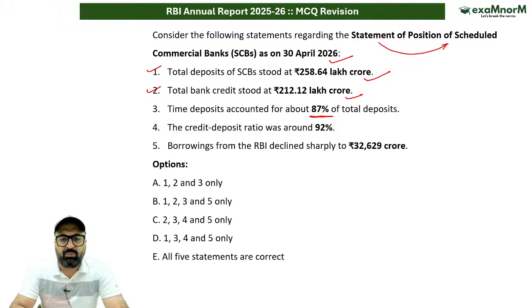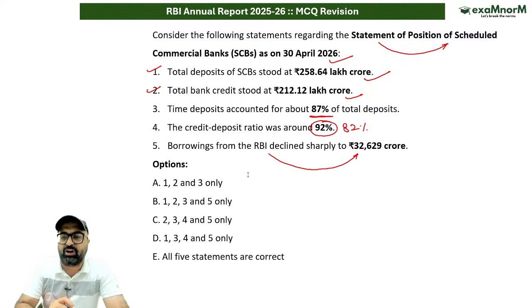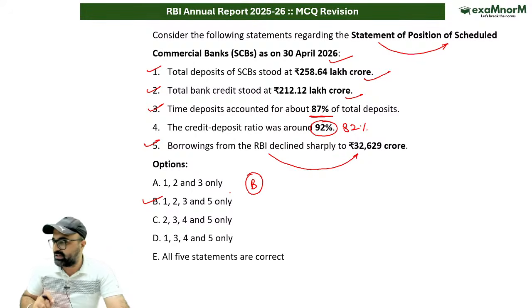That is correct. Moving on to the next point, the credit deposit ratio was around 82%, not 92%. So this is wrong. Borrowing from RBI has declined sharply to a value of 32,000 crore rupees. This is correct. So statements 1, 2, 3, and 5 are correct, which means option B is the correct answer for the given one. Is it clear, everybody?